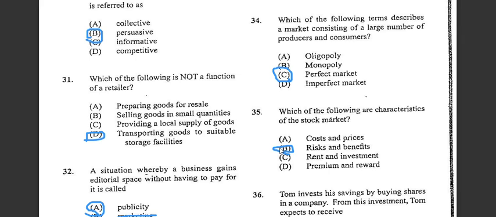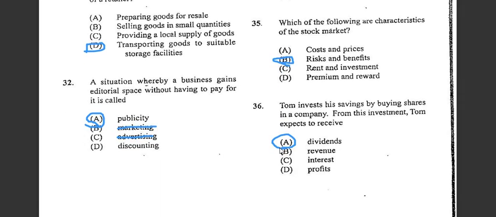Number 34. Which of the following terms describes a market consisting of a large number of producers and consumers. So the answer would be C, perfect market. Alright, number 35. So which of the following are characteristics of a stock market. Therefore, we have seen that it is risk and benefits. So if these are the characteristics of a stock market, we have to take risk, also to gain benefits. So risk and benefits.